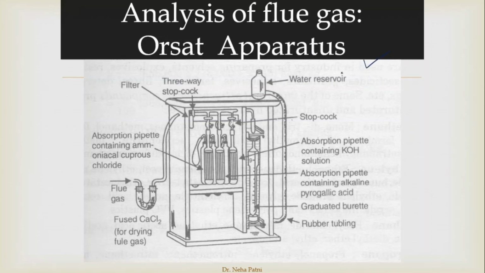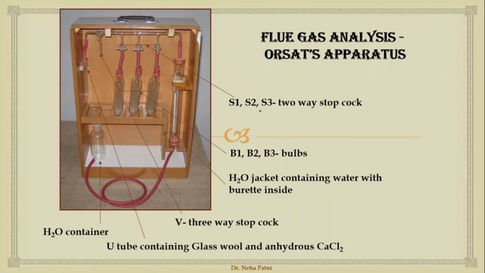So you are going to use Orsat's apparatus. Whenever you search on the net, you will find this picture, which is very common. Everybody is using this picture, wherein you can see that it's a cupboard kind of thing, a wooden cupboard, where you have a U-tube section here. The tube goes in, then you have 3 containers here, and then you have a burette and water jacket, which is again connected to a water reservoir. If you think on this picture, you may not get a clear look of it. Let me show you the image which will give you a clear look.